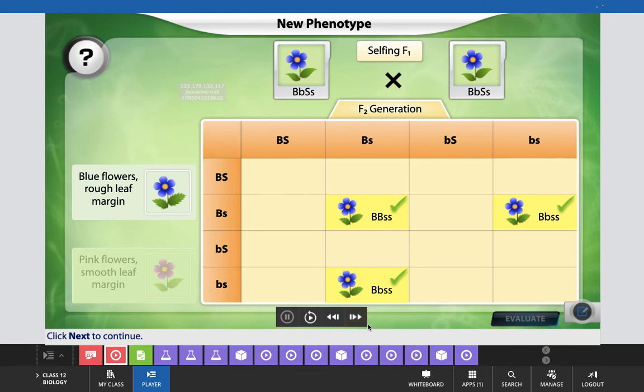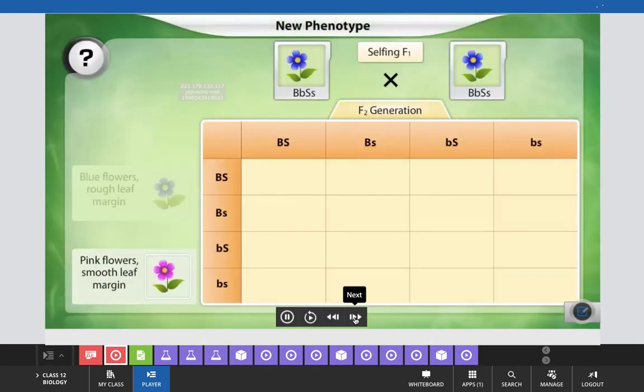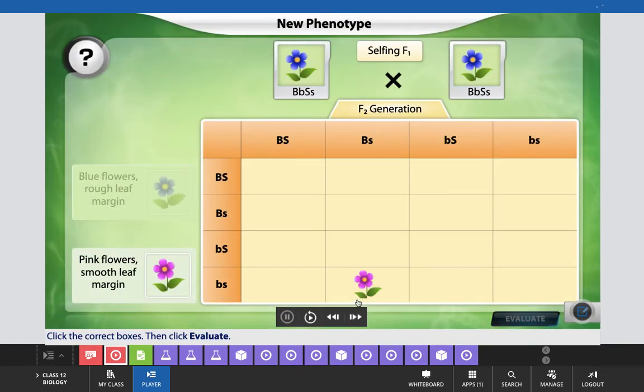Now come to the next question. Which boxes in the Punnett square will have the phenotype pink flowers and smooth leaf margins? Click the correct boxes. Then click Evaluate. Means in this case we have to find out where the recessive color of the flower and the dominant smooth margin of the leaf will come.